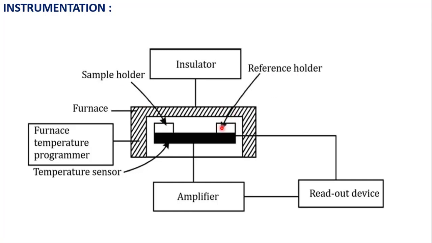Here, aluminium oxide is used as a reference material, and the sample under investigation is taken in the sample holder. And these are connected with temperature sensors or thermocouples, and the furnace also consists of a furnace temperature program.